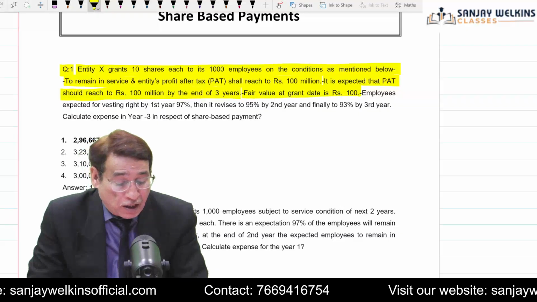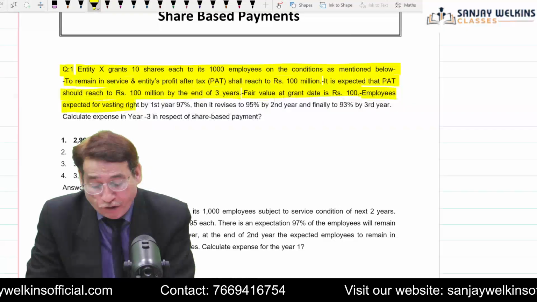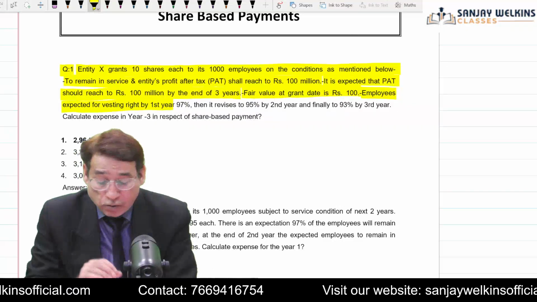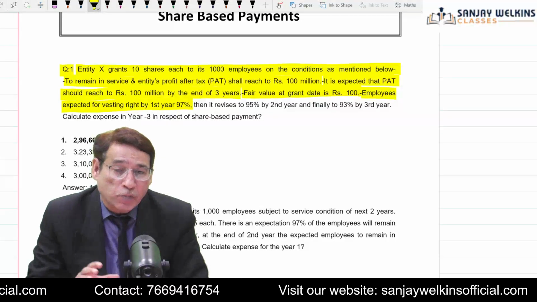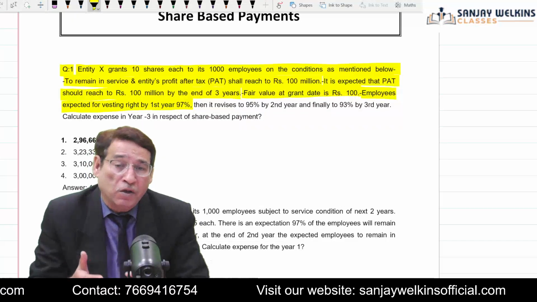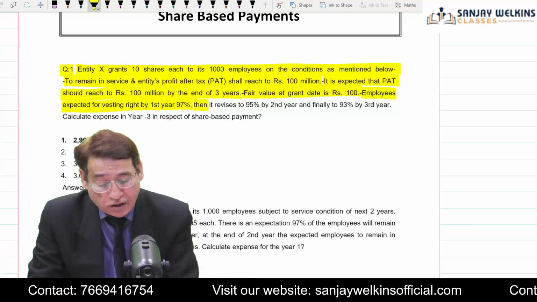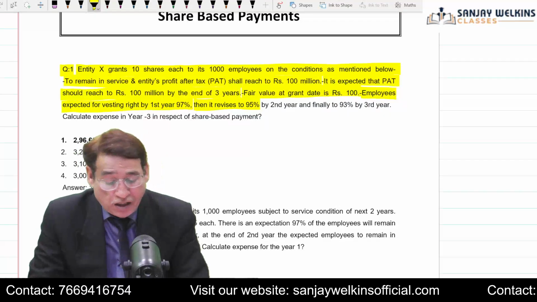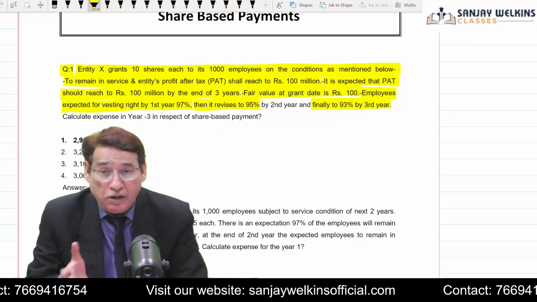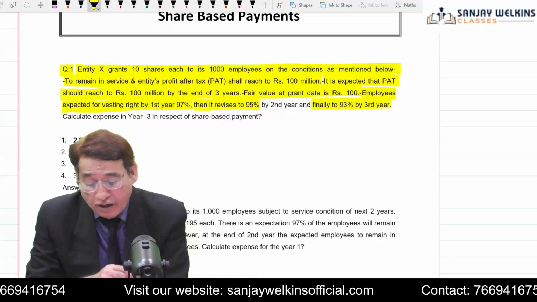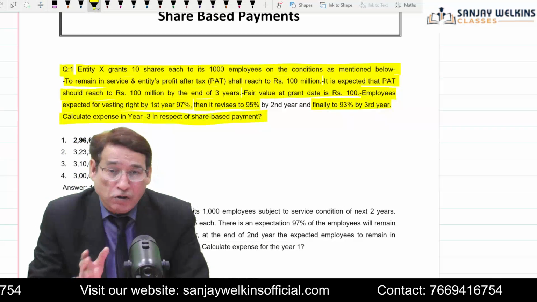Fair value on the grant date is 100 lakhs, and it is given that employees are expected for vesting right by the end of the first year 97%. So this entity is expecting that by the end of the first year only 97% employees are going to actually complete the service period, and similarly it revises it to 95% by the end of the second year, and finally to 93% by the end of the third year. Now what is the demand of the question? Calculate the expenses to be recognized in year 3 in respect of share-based payment.